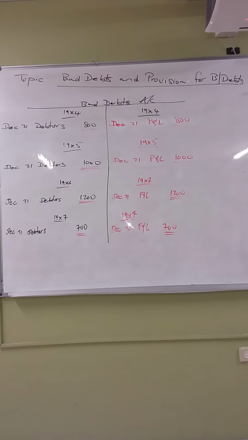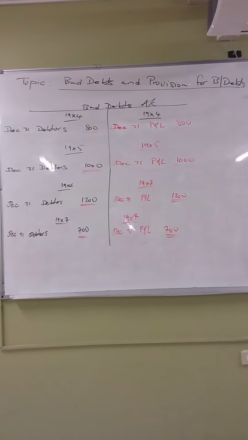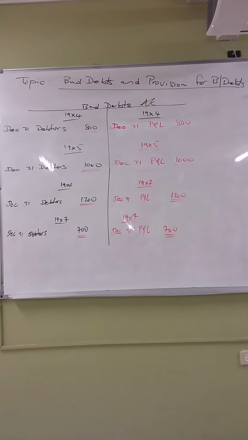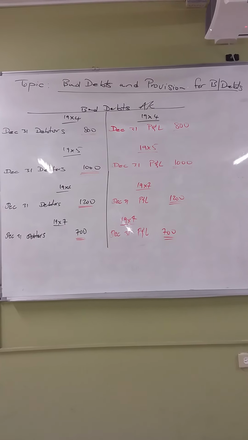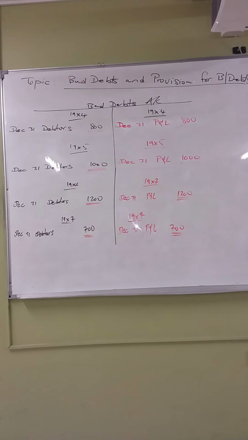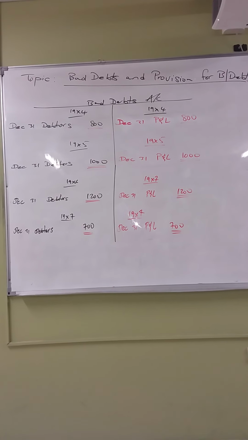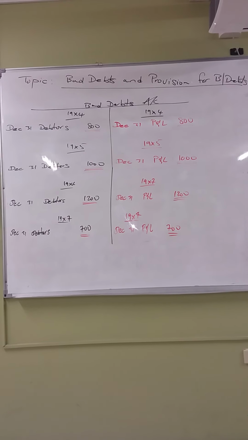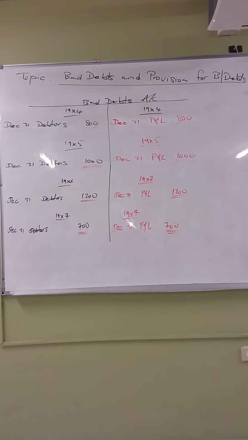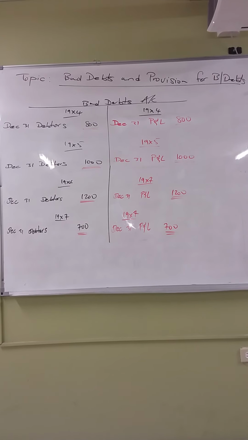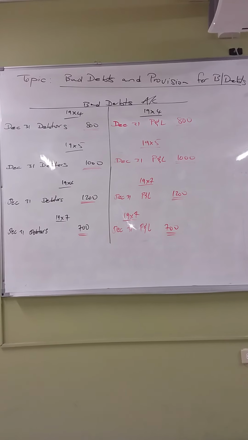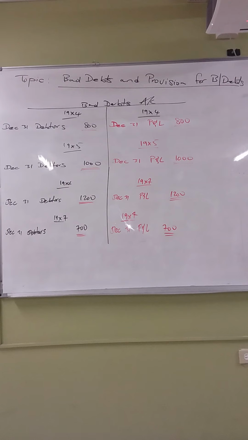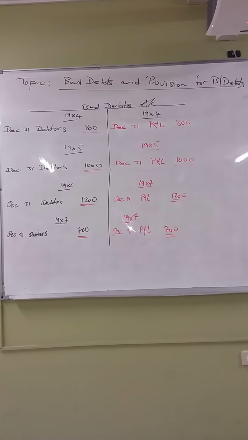Then on the credit side, you put December the 31st, P&L 1,000, meaning that you're writing it off to your profit and loss. For 1996, the first entry again, you debit, right? So you have December the 31st, debtors 1,200, right? Then you credit, December the 31st, P&L 1,200 also.